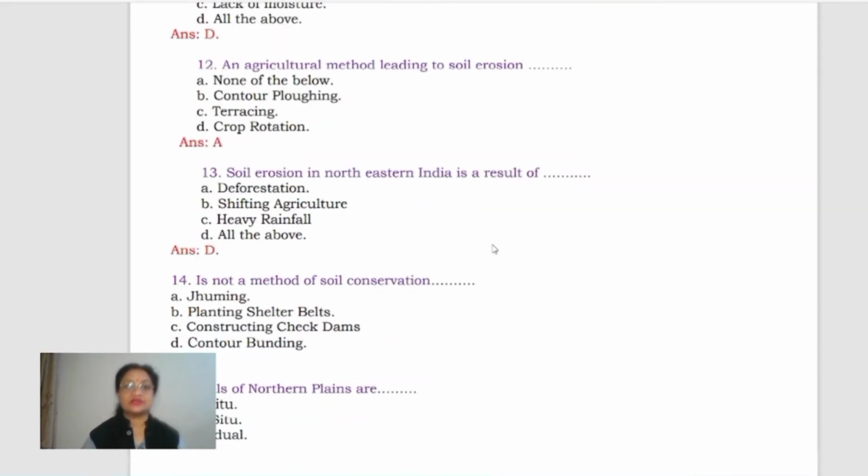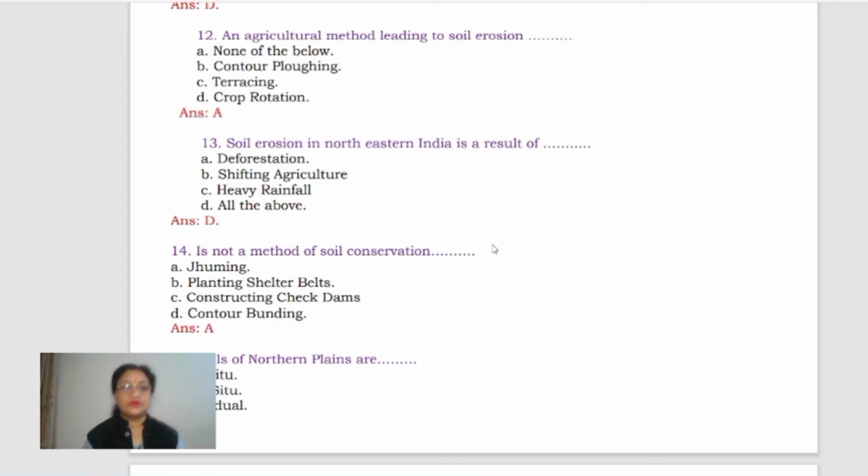Next is an agricultural method leading to soil erosion. First option is given, none of the below. Second is contour ploughing. C is terracing. D is crop rotation. Now all these methods are actually not related with soil erosion.